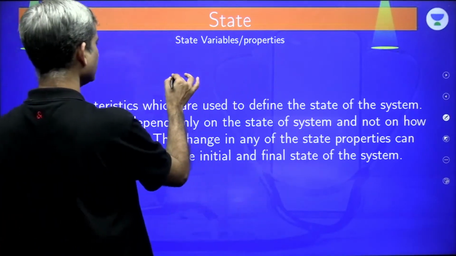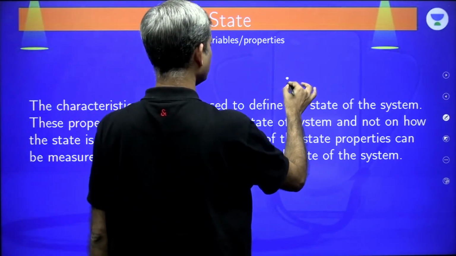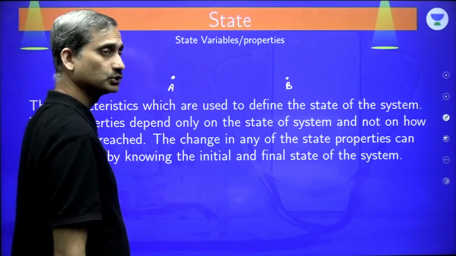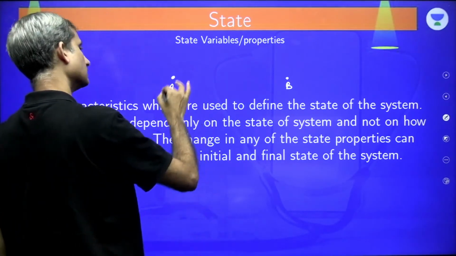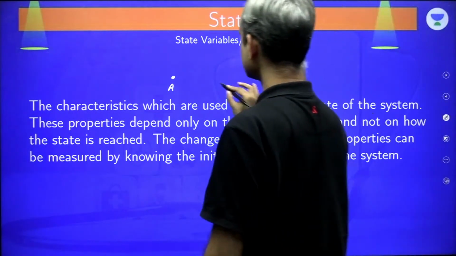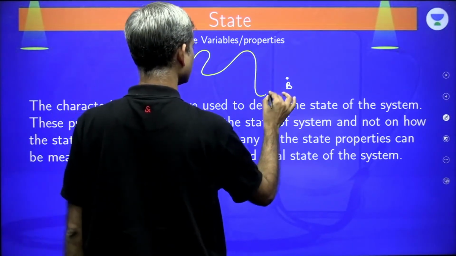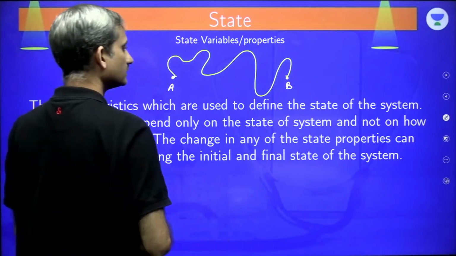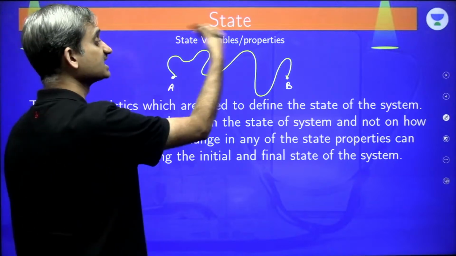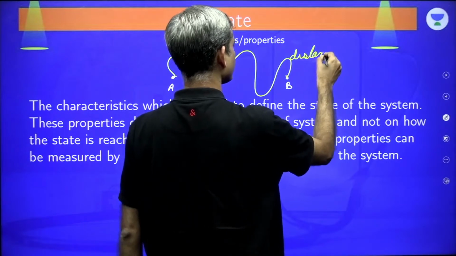Let us say we have a point A and we have a point B. An ant travels from point A to point B. Now, the ant takes a path. This is the path taken by the ant. Clear? Now, this is the distance traveled by the ant. So, this is the distance.